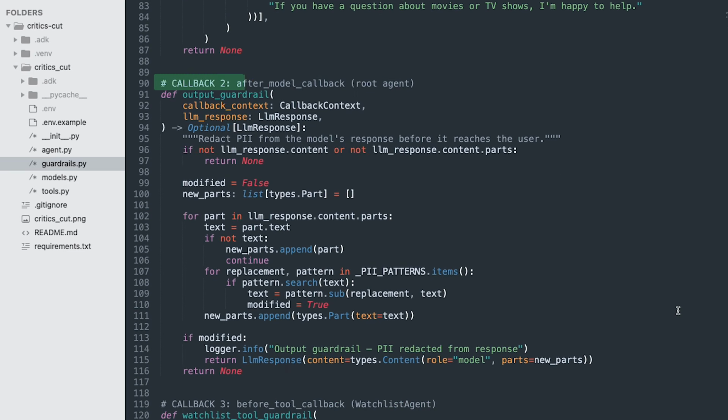If any pattern matches, I return an LLM response directly. Returning from a before callback short circuits the entire LLM call. The model never sees the message. 0 tokens consumed. 0 latency on the model side. The user gets a canned refusal instantly. Now you might ask, why regex instead of using the LLM to judge whether the input is safe?